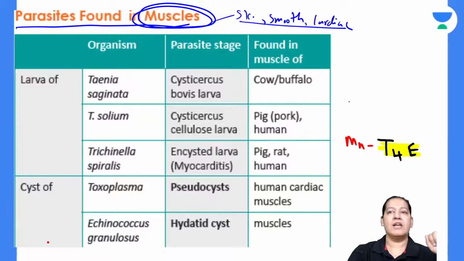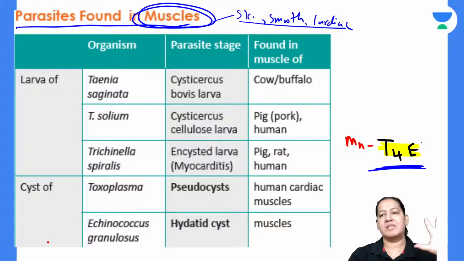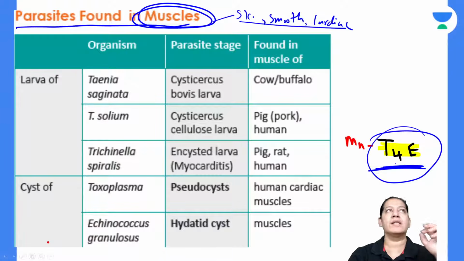Okay. First, I will tell you the names of the 5 parasites which reside in muscle. The 5 parasites which reside in muscle, the mnemonic is T4E.